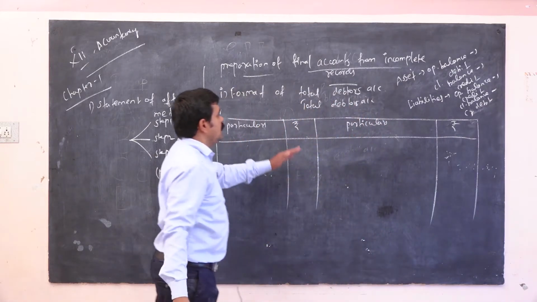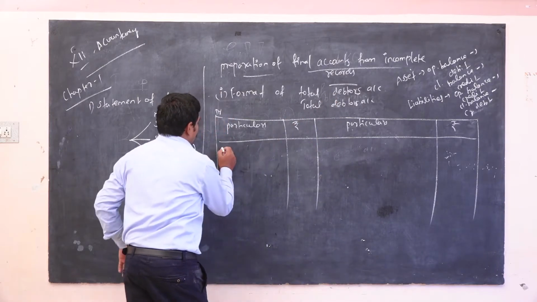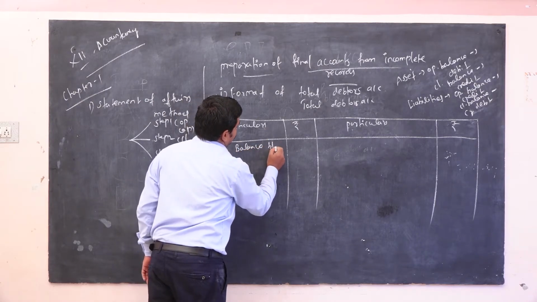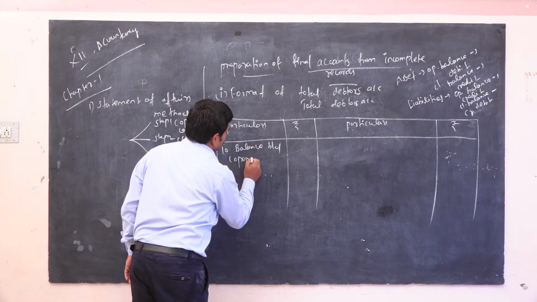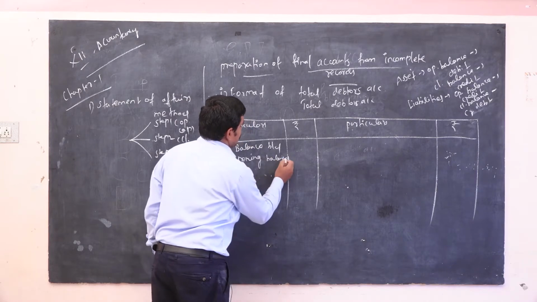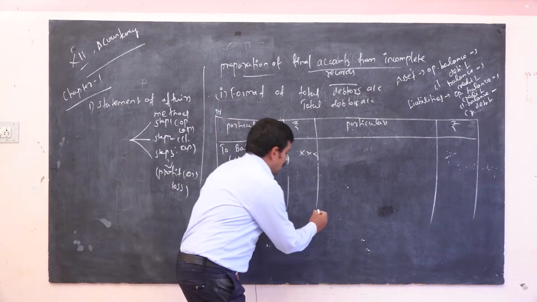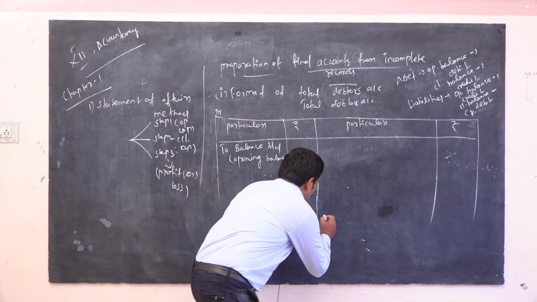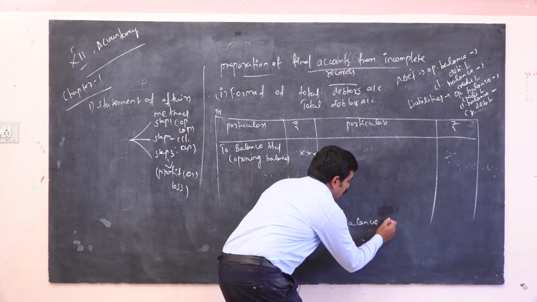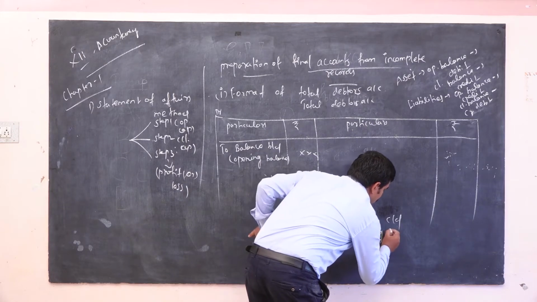Okay. So now going to open the ledger. That is the asset ledger. Total debtors ledger is one of the assets, so you have to open it. Opening balance comes under debit side, to balance brought down. That is the opening balance of debtors, which is given in the problem. Next, here simultaneously you have to put the closing balance, by balance carried down, that is closing balance.